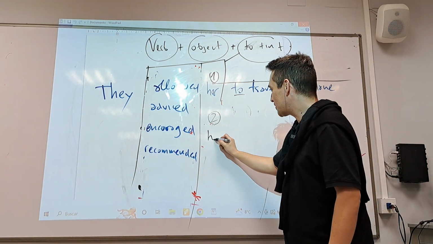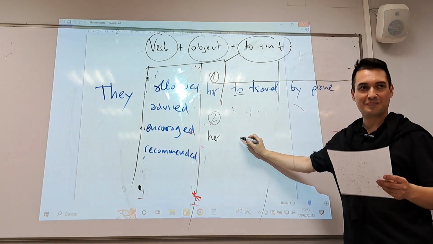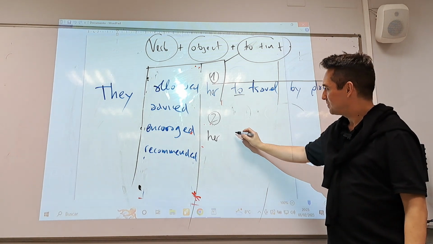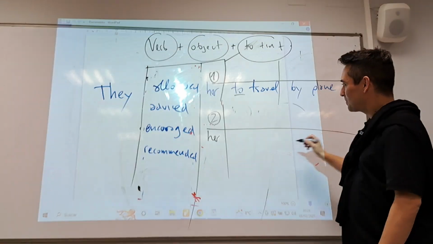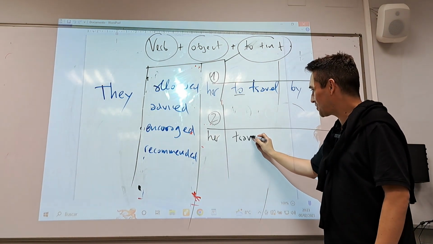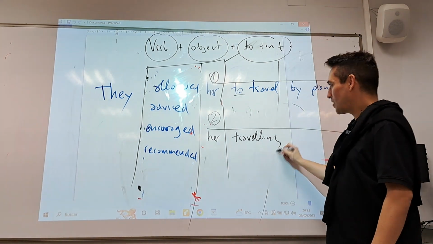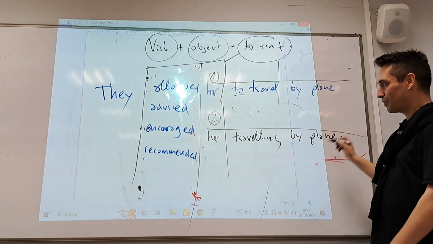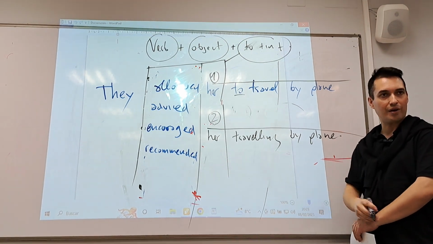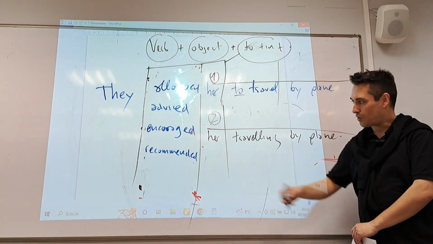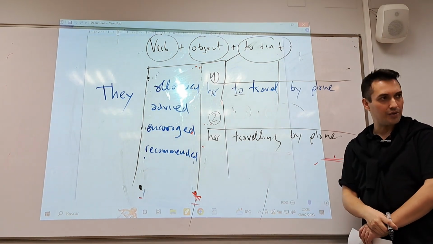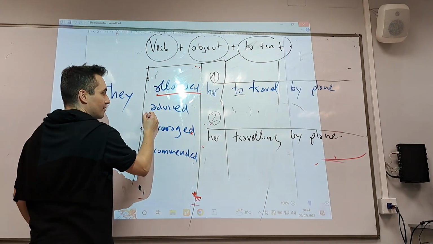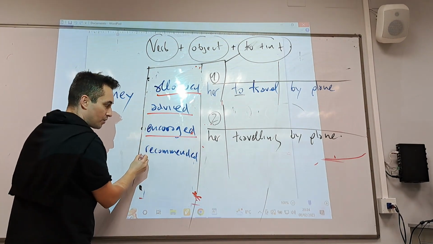They encourage her. Can I use a gerund? Can I say traveling with this? What do you think? How does it sound to you? They encourage her traveling by plane. Does it sound right or wrong? They advise her traveling by plane. Right or wrong? They recommended her traveling by plane. Right or wrong?